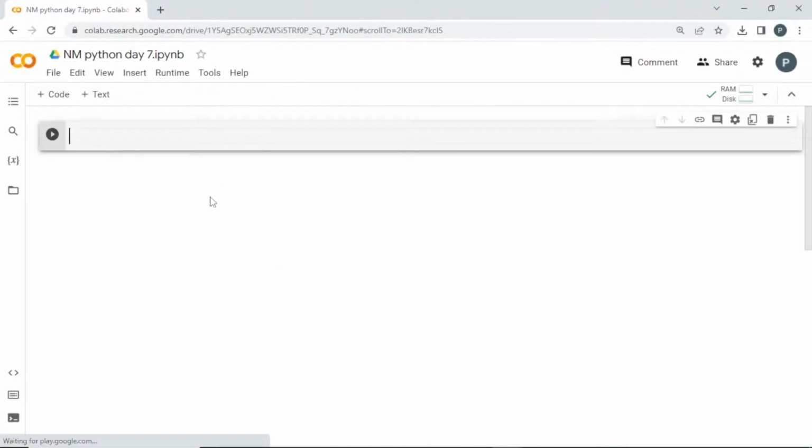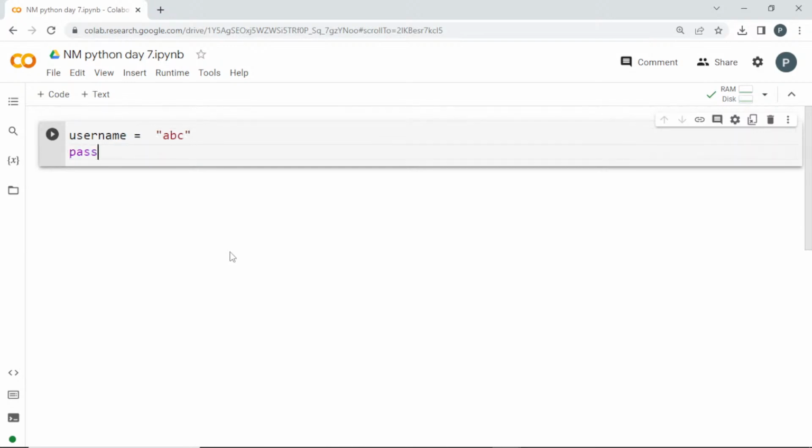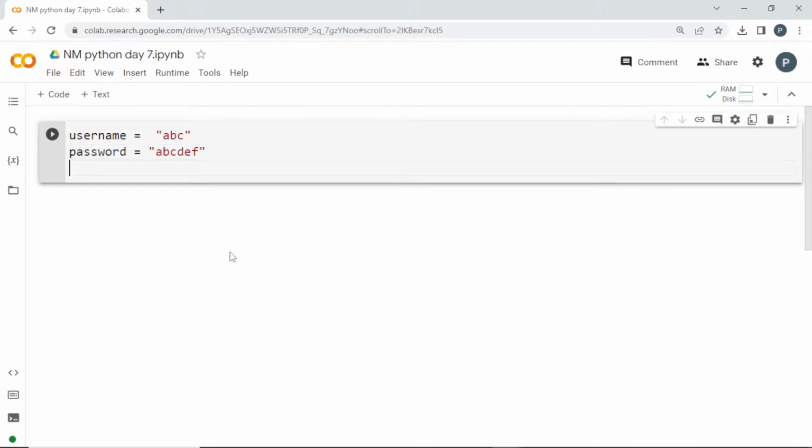Before verifying it, first let me make the overall structure of the machine. In the end, I will be adding the username and verification purpose and all. So for now, let me create a username. This will be our main directory. I'll set this to ABC, and I'll create a password. So these are the variables. This is a password and this is the username. Now I'll set a balance. This will be the initial balance, so I'll give it as 1000.